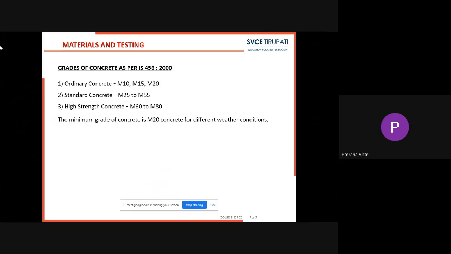Next, the minimum grade of concrete. Among them, the minimum grade of concrete for different weather conditions is M20. So these are the grades of concrete as per IS 456-2000.